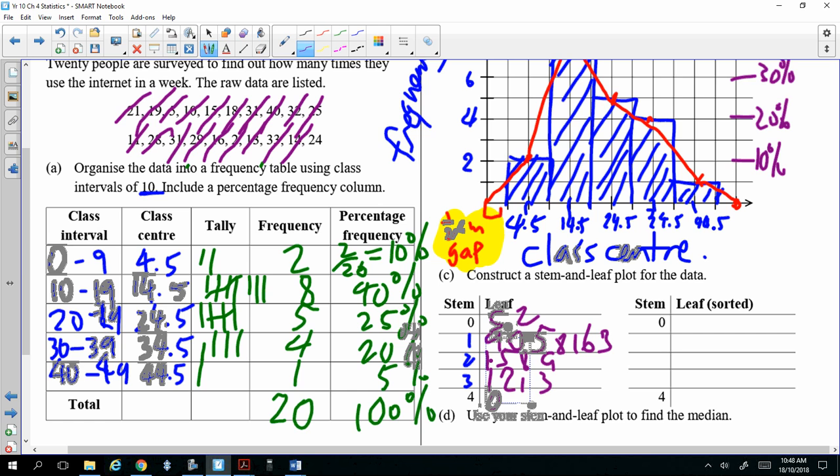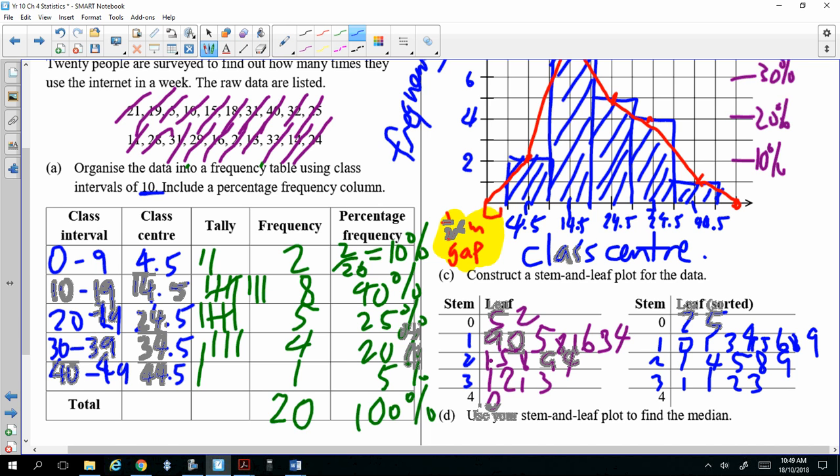And then you have to put them in order. Okay, after you do this, you put them in order, in ascending order. So you draw this again, and then put them in order. So 2 first, then 5, and then put them in order. 0, 1, 3, 4, 5, 6, 8, 9. Next one, 1, 4, 5, 8, 9. 1, 1, 2, 3, 0. Right? Like that. That's your ordered stem and leaf plot.